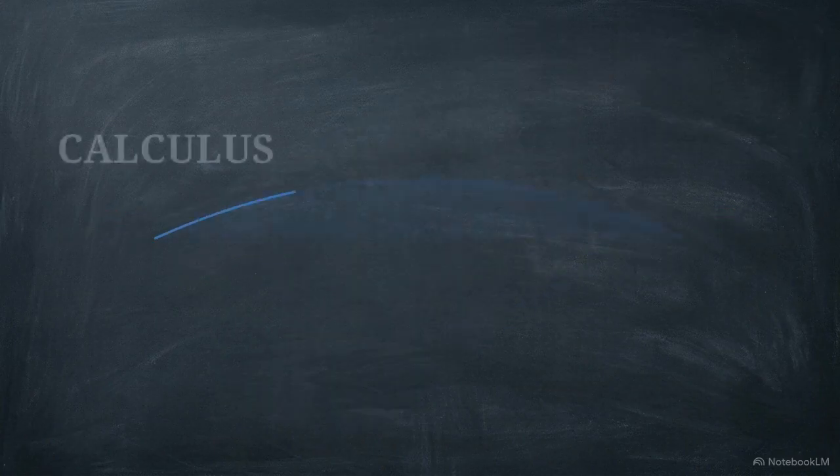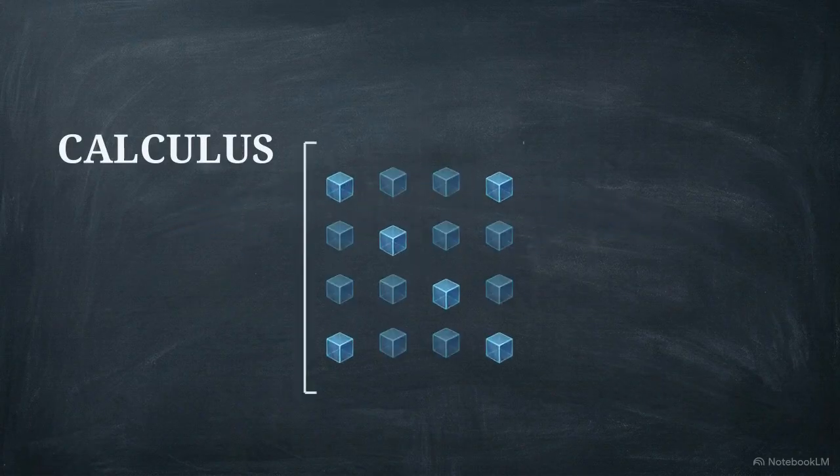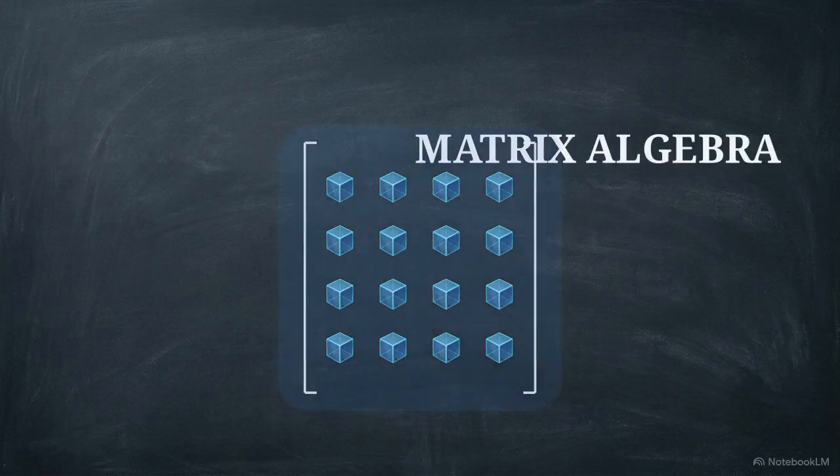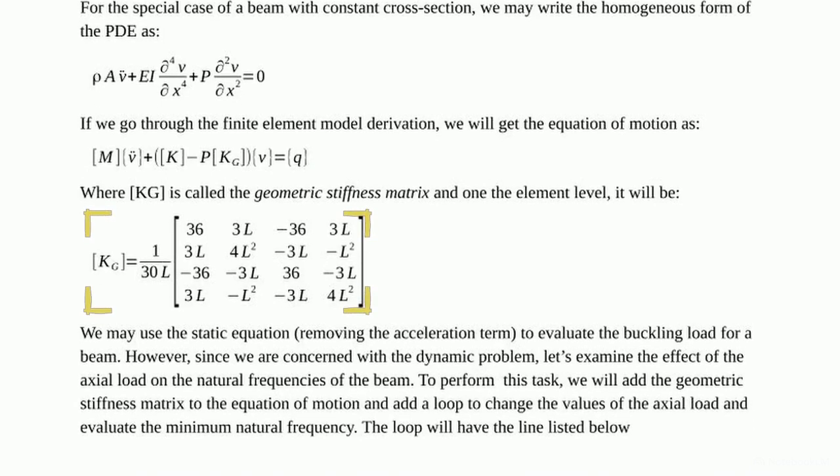To solve this for real-world applications, engineers discretize that continuous equation into finite elements, turning calculus into matrix algebra. Here is the resulting discrete equation of motion. Inertial forces become a mass matrix, elastic forces a stiffness matrix, and the axial term generates a new block. This geometric stiffness matrix has element-level coefficients, dictating how the beam's geometry changes under load.